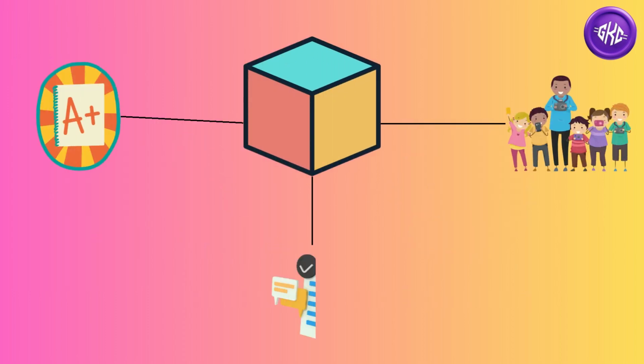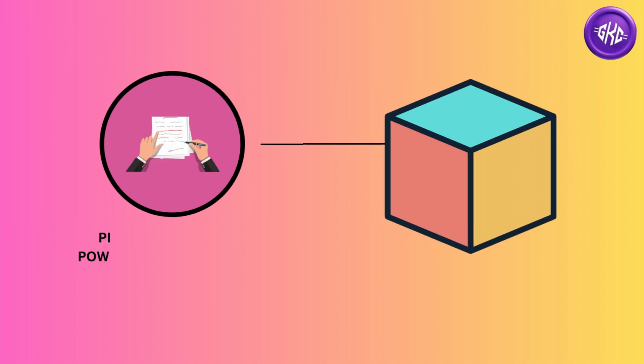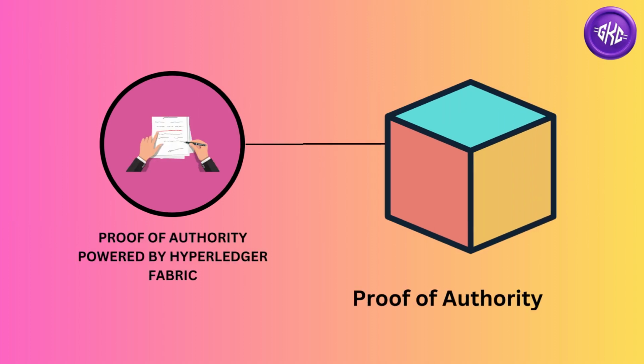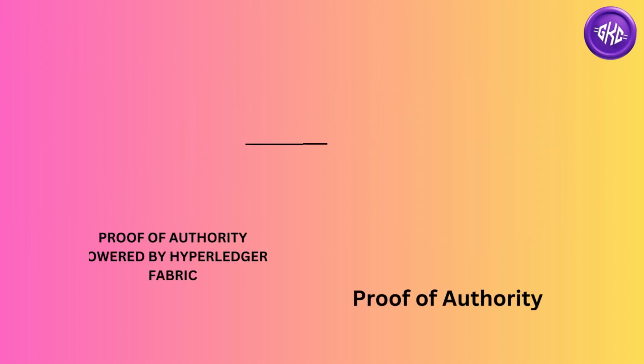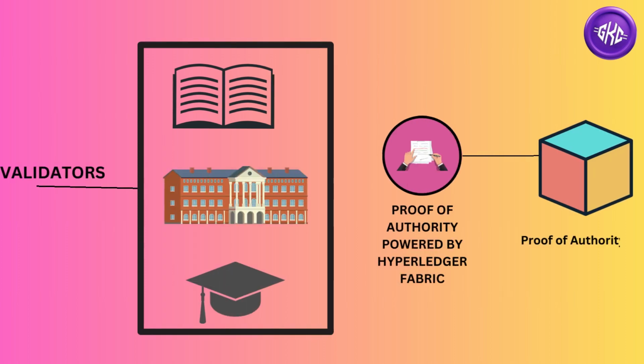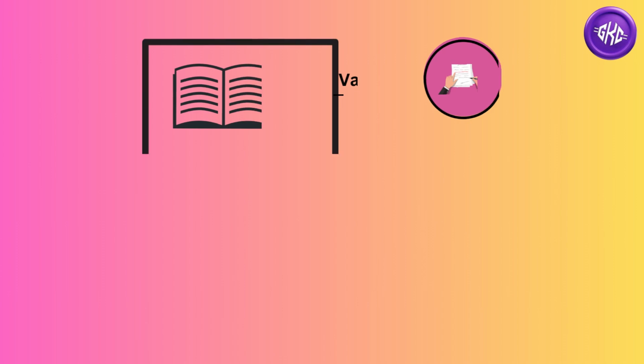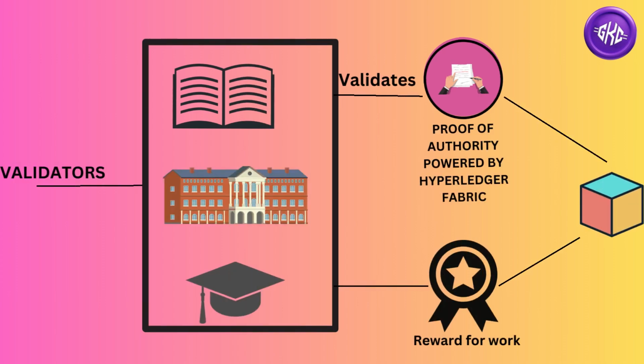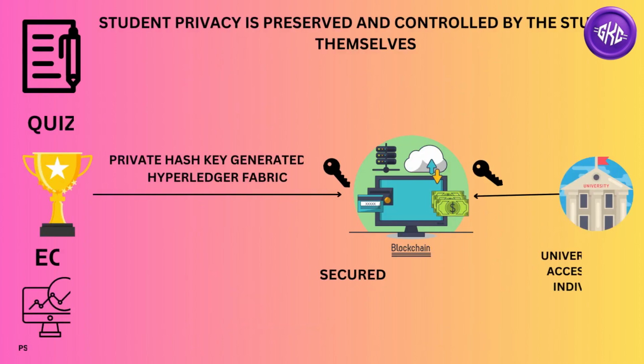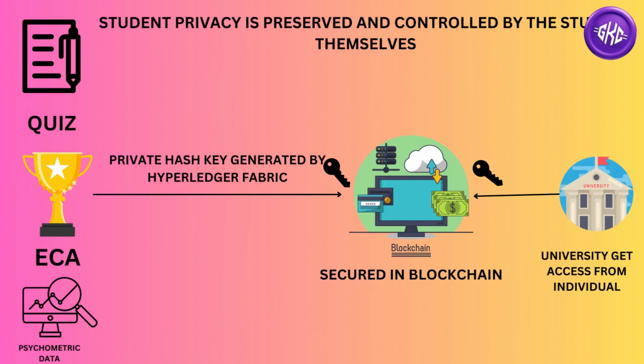Data, such as students' academic, extracurricular, and personality profiling records, are stored on the blockchain and potentially validated via a proof of authority framework powered by Hyperledger Fabric. Validators in this instance are reputable educational institutions or even national registrars and respective ministries of education. This helps ensure that all student data is trustworthy. But who will work for free? Proof of work consensus thus comes into play to reward validators who have performed work.